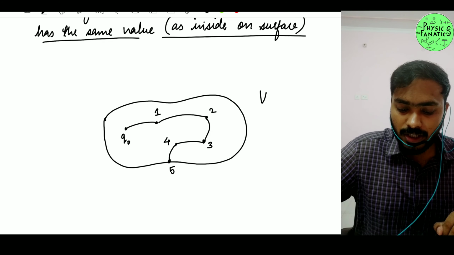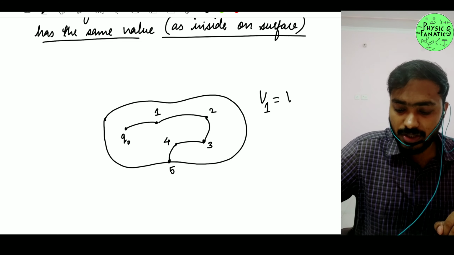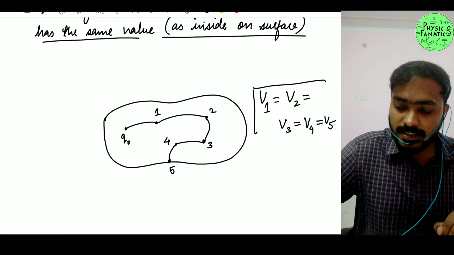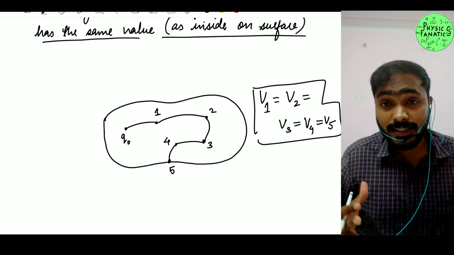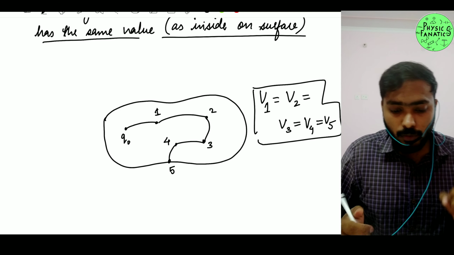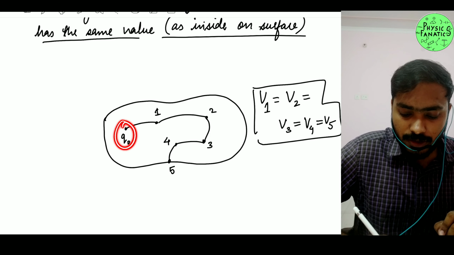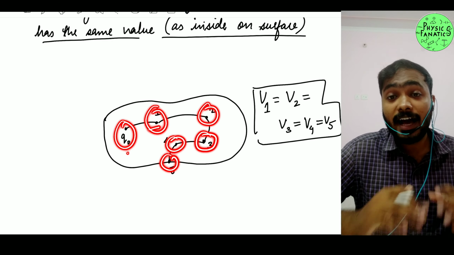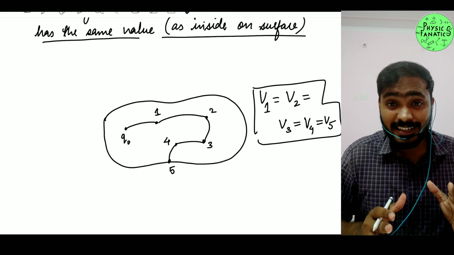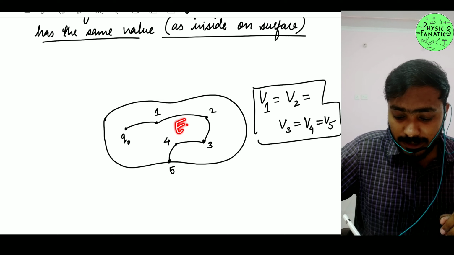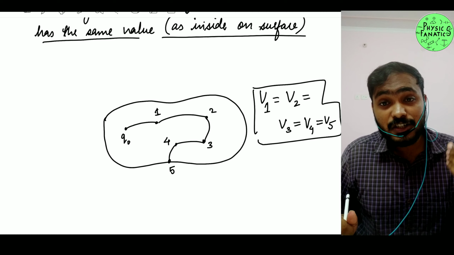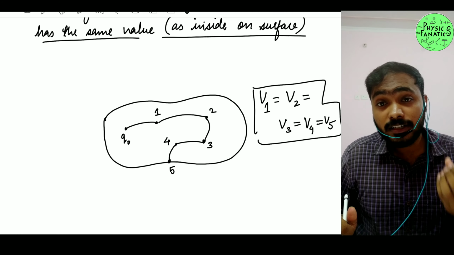Now somebody asks, what is the potential at your first position, second position, third position, fourth position, and fifth one? The answer is the potential will be the same. Why am I saying same? Because when I'm moving my Q0 charge to the first, second, third, fourth or fifth position, I will not feel any resistance, because there is no electric field here. The value of electric field is 0. There is no resistance here, so the work done will be 0.